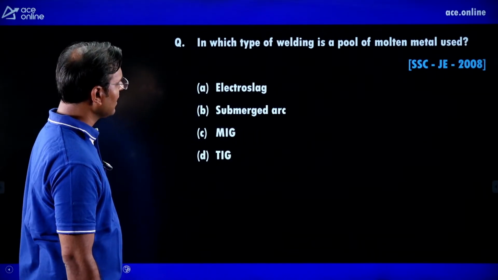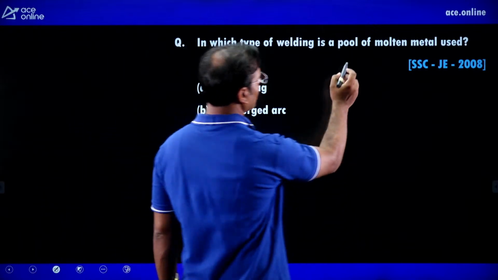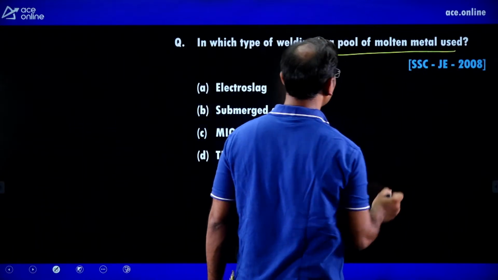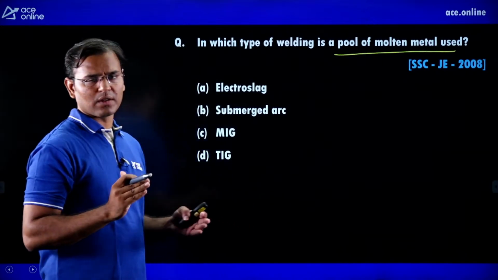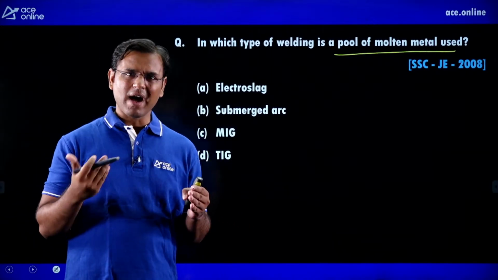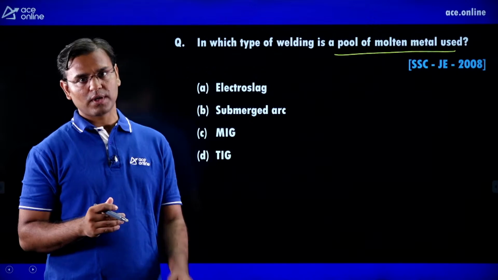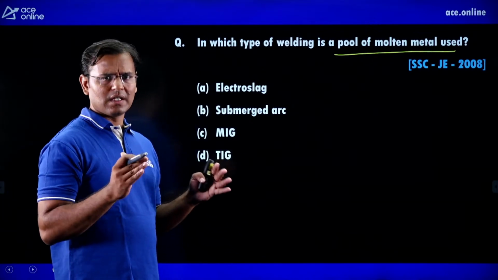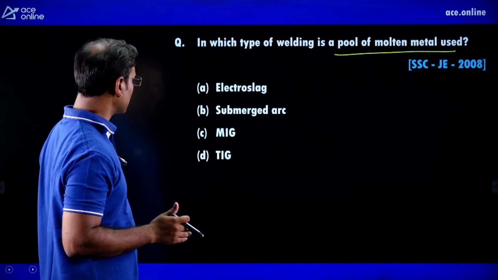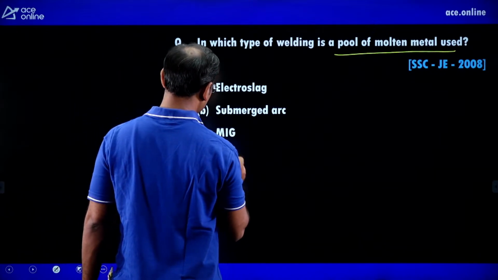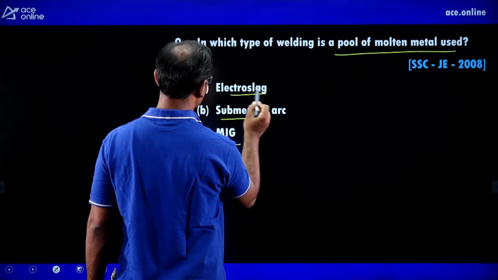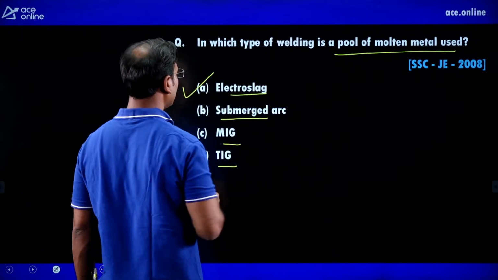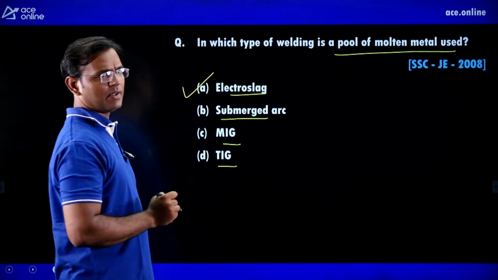Next, in which type of welding is a pool of molten metal used? Pool means a large pool of molten metal. In which method of arc welding do we get a large pool of molten metal? Large pool of molten metal means we can observe a large amount of liquid metal. Guys, out of TIG, MIG, submerged arc welding and electroslag welding, the thickest plate we can join is in electroslag welding.